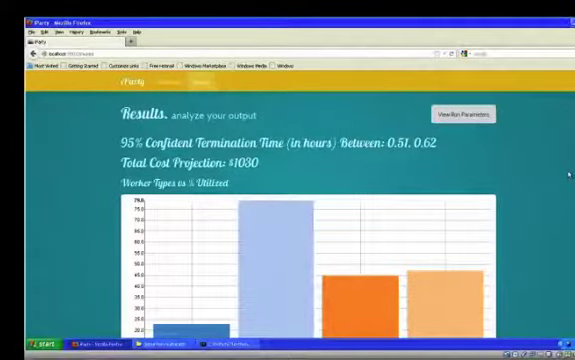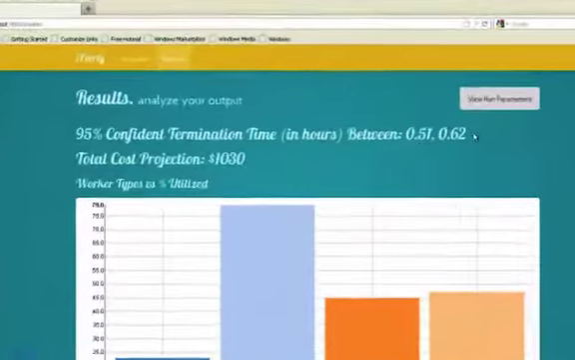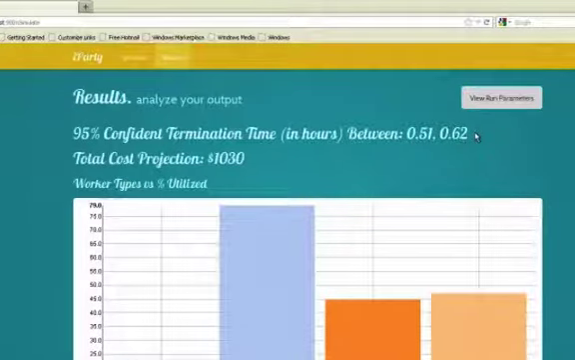On the results page, we can see various helpful pieces of information. At the top of the page, a 95% confidence interval of the time of the event is displayed. These two numbers signify that we are 95% confident that the time it takes to assemble and complete the event will be within the two numbers presented.